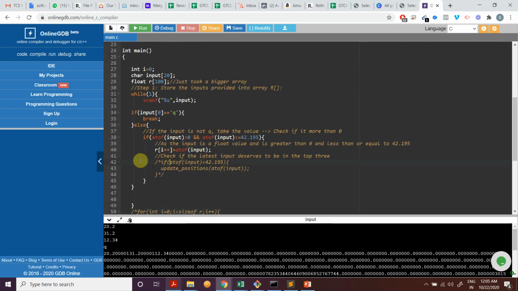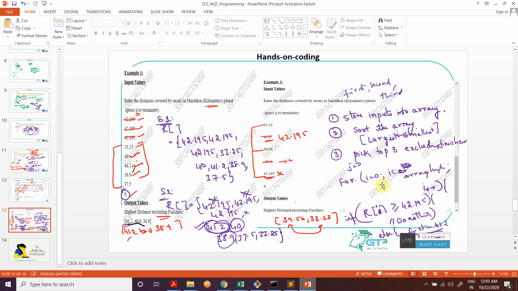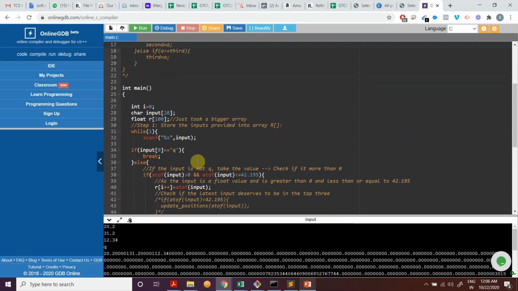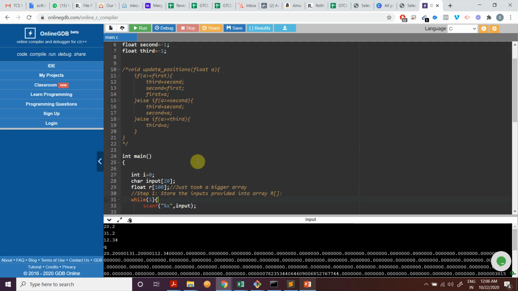Now instead of doing the sorting, like what I was explaining here, we could write a sort function and sort them once we store the array, and then keep running a loop to see if the value is something like this. Then only you take the values once you arrange them. So instead of that, we have done a slightly different way. You could also do that way if you're more comfortable with it. This is slightly different just to learn, we just got a different idea, so we're showing you this.